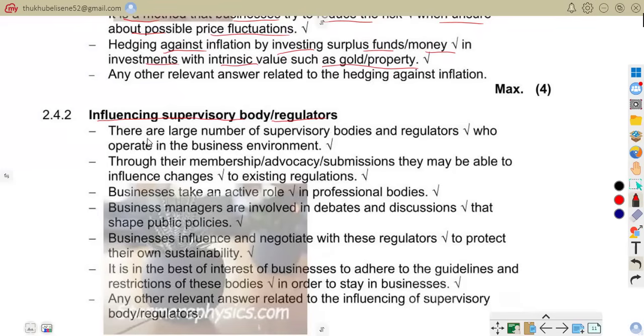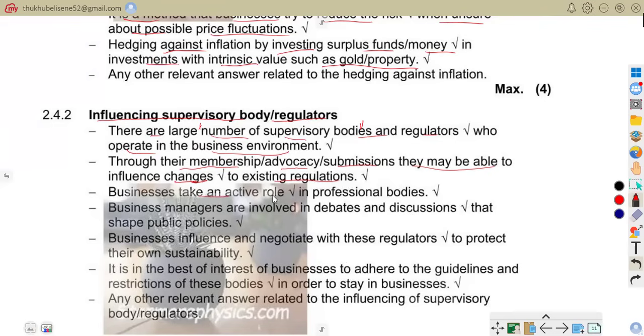There are a large number of supervisory bodies and regulators who operate in the business environment. Through their membership or advocacy submissions, they may be able to influence changes to existing regulations.